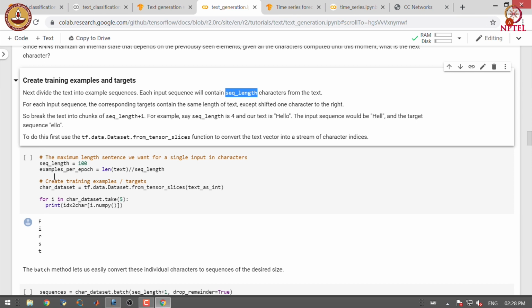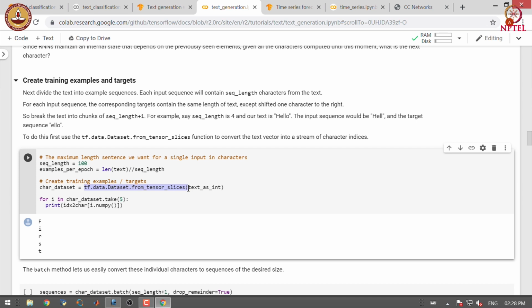So, to do this, first we use the tf.data.Dataset.from_tensor_slices function. We convert the text vector into a stream of character indices. And then we use the index-to-character mapping to obtain the character corresponding to each index. So, you can see the first 5 characters here.